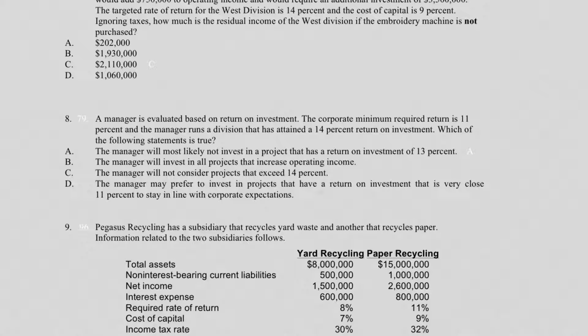The manager will most likely not invest. Well, we have to now see what the facts are. A manager is being evaluated based on ROI. So we know what ROI is. Corporate minimum required rate of return is 11%. And the manager runs a division that has 14%. That's pretty good. 14% return on investment.